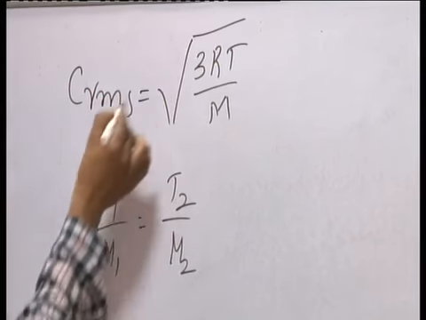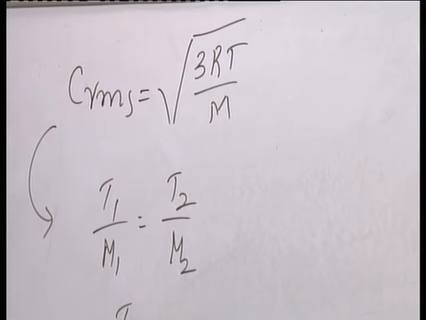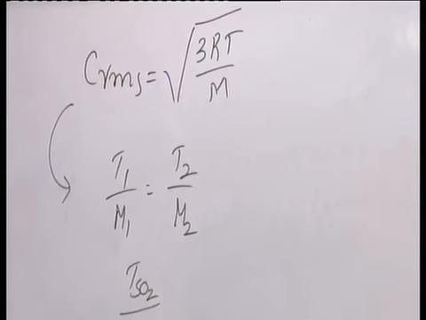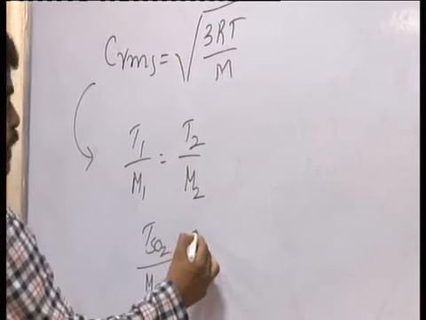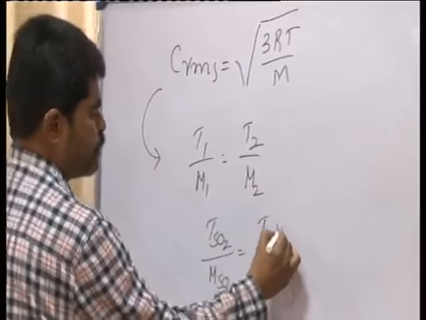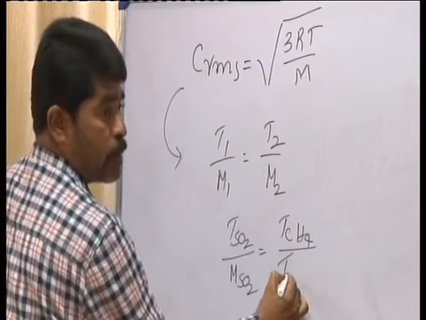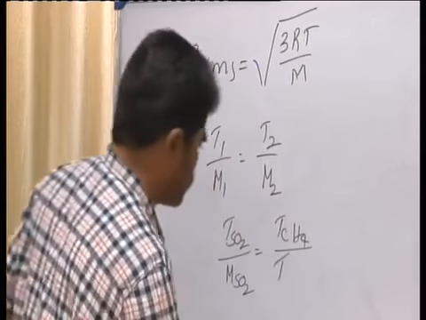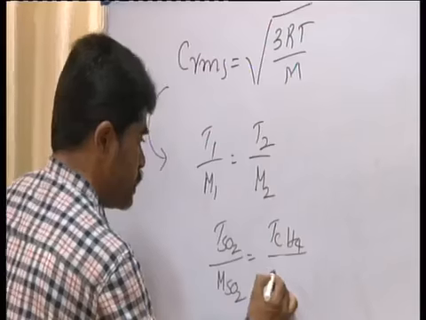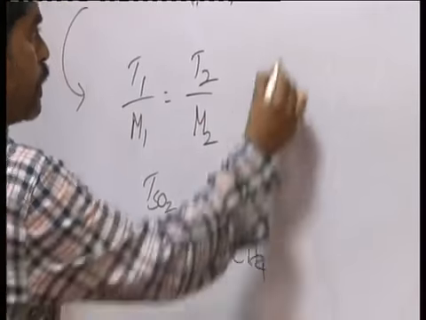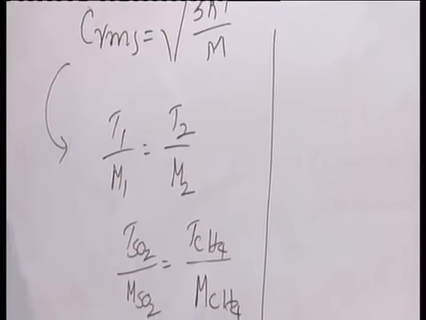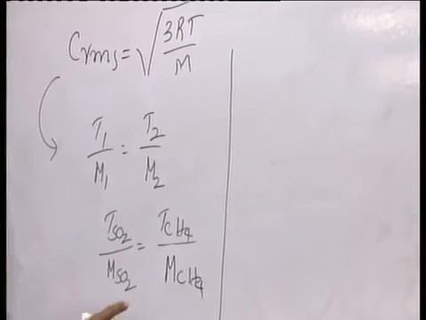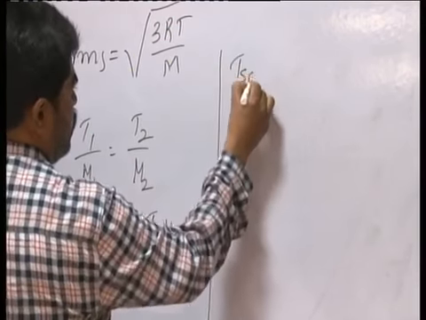You can derive this formula: T of sulfur dioxide by M of sulfur dioxide is equal to T of methane divided by M of methane. Okay, at what temperature does the root mean square velocity of sulfur dioxide gas become the same as that of methane? You have to find T of SO2.